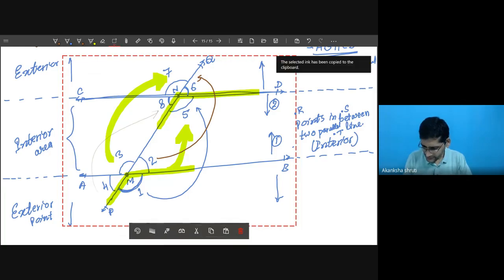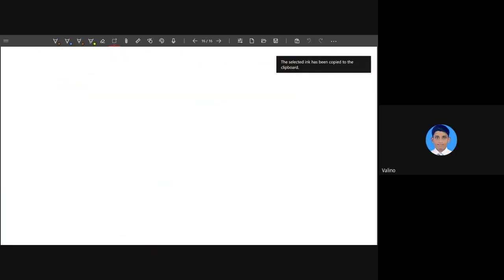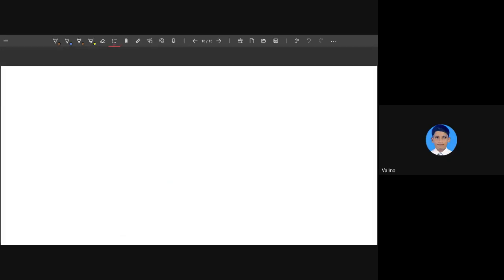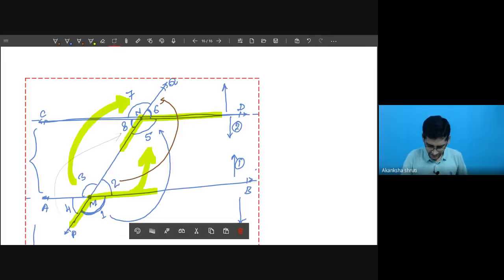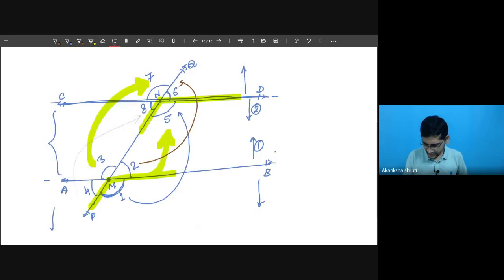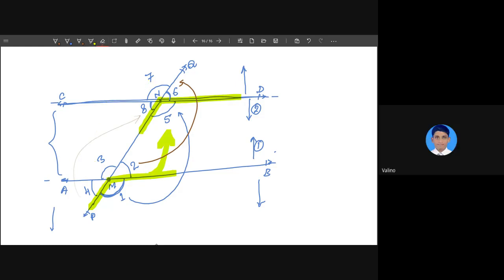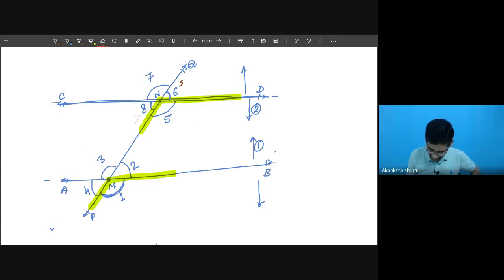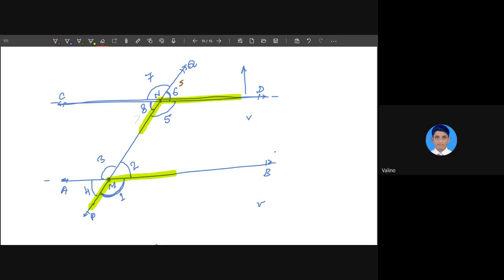Let me copy this for the next page. 4 pairs for vertically opposite angles. Very good. So now we are going for the other kind of angles where we want to know the alternate angles, vertically opposite pairs. So we are going to list down the vertically opposite pairs also. Student, you have to just tell me what the vertically opposite pairs are. Angle 1 is equal to angle 3. Very good. Other pair, other student, please tell me. Angle 2 is equal to angle 4.